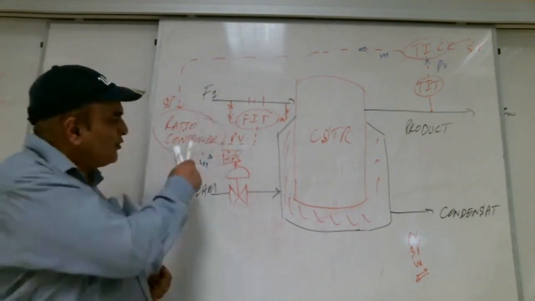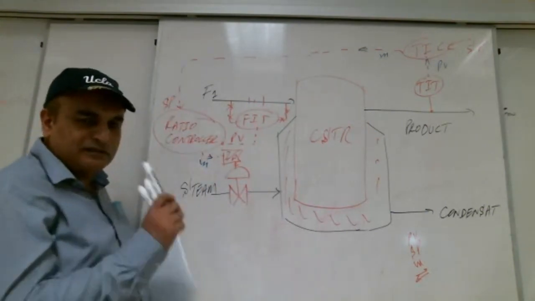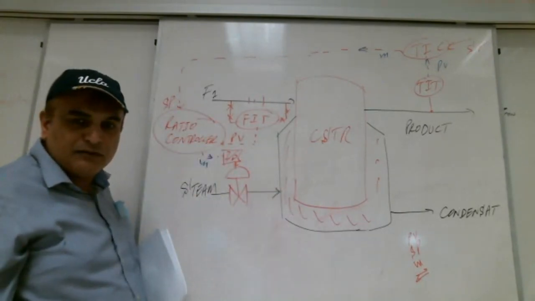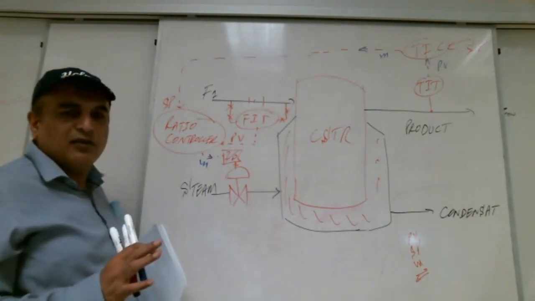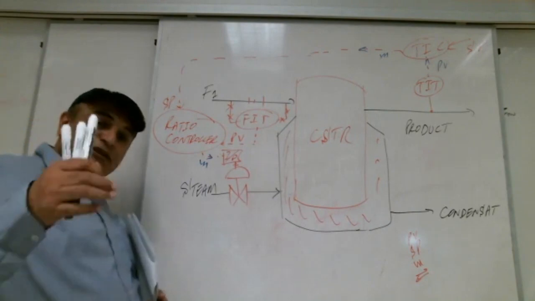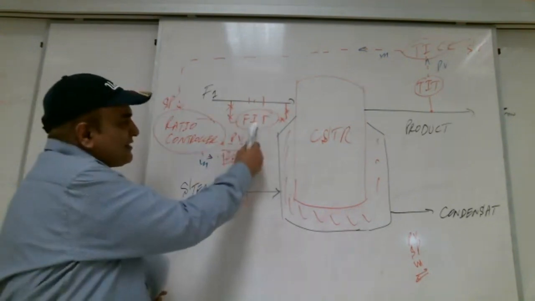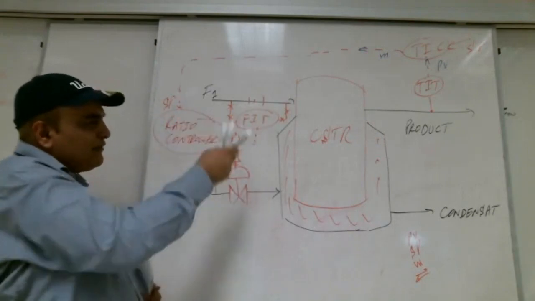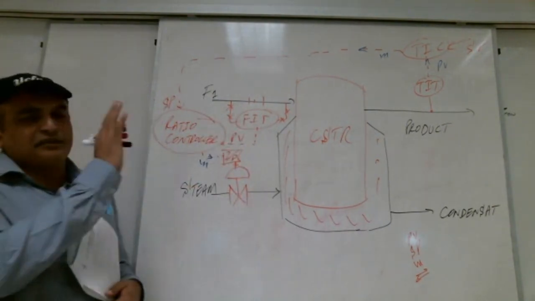Whenever disturbance number 1 comes, do this. Whenever disturbance number 2 comes, do this. Whenever disturbance number 50 comes, do this. So all the compensation you put in the controller, right? Yes. Now this controller becomes feed forward. Now, you already have 100 disturbances. If a new disturbance comes, what will happen now? Feedback will work. This PV is already coming. Then it will work as a feedback controller. So both things are there.